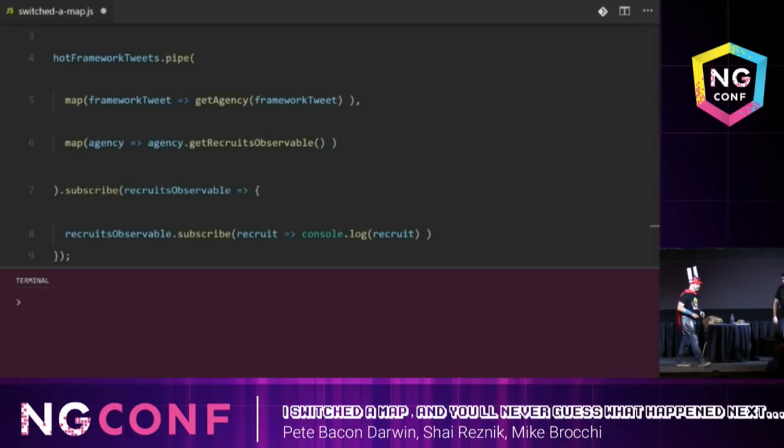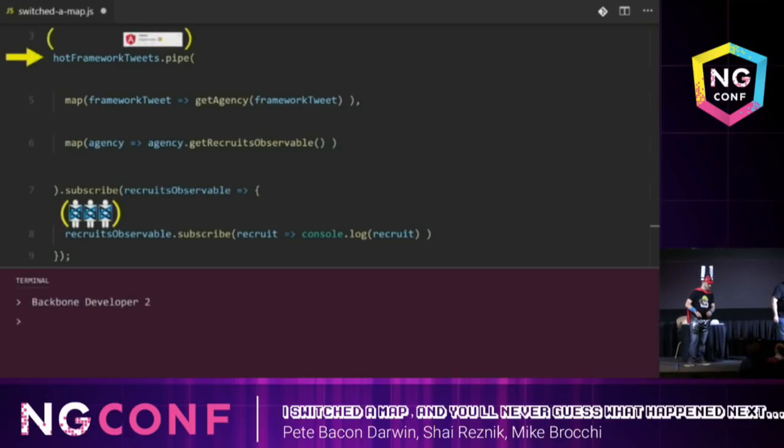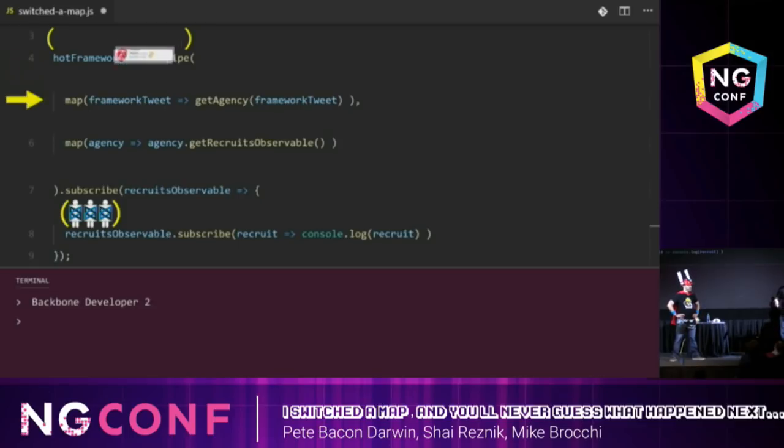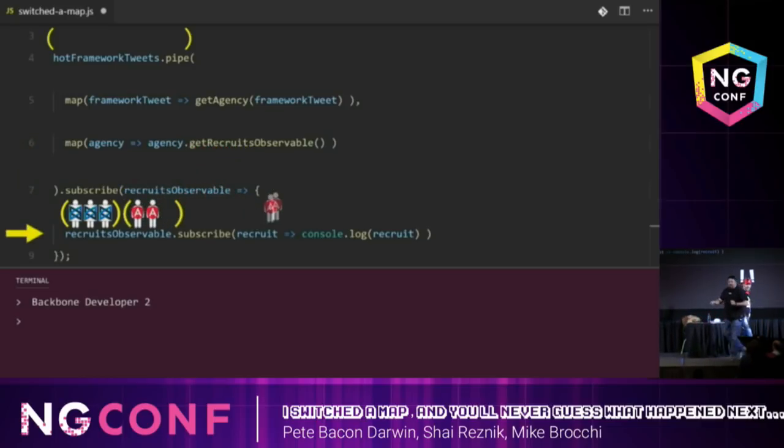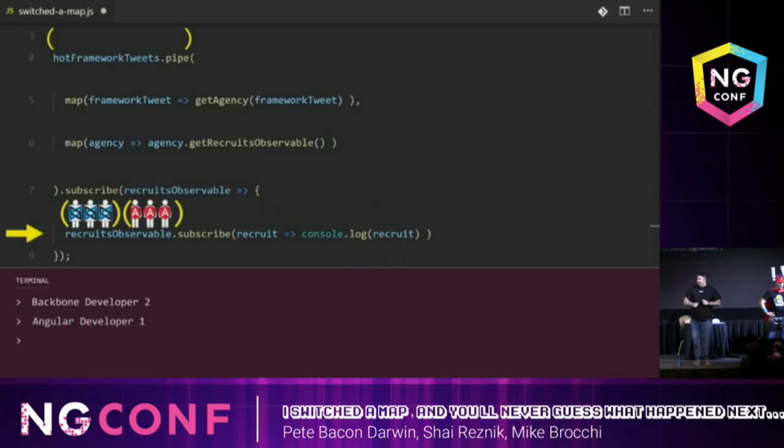Well, let's see what happens when the second tweet comes in. That shouldn't be a problem. We've already subscribed to the Backbone recruits observable, and when we subscribe to that, we get the Backbone recruits on the console log. Then the Angular tweet comes in, and that gets mapped to its agency, and its recruits observable, and then we subscribe to that inside, and we see the Angular recruits being logged to the console, and it works. Yes, just like I thought it would.